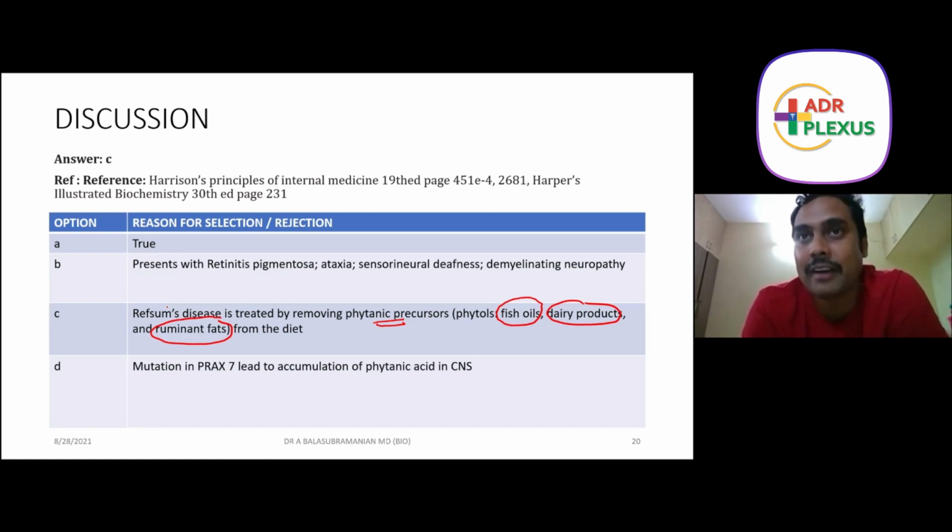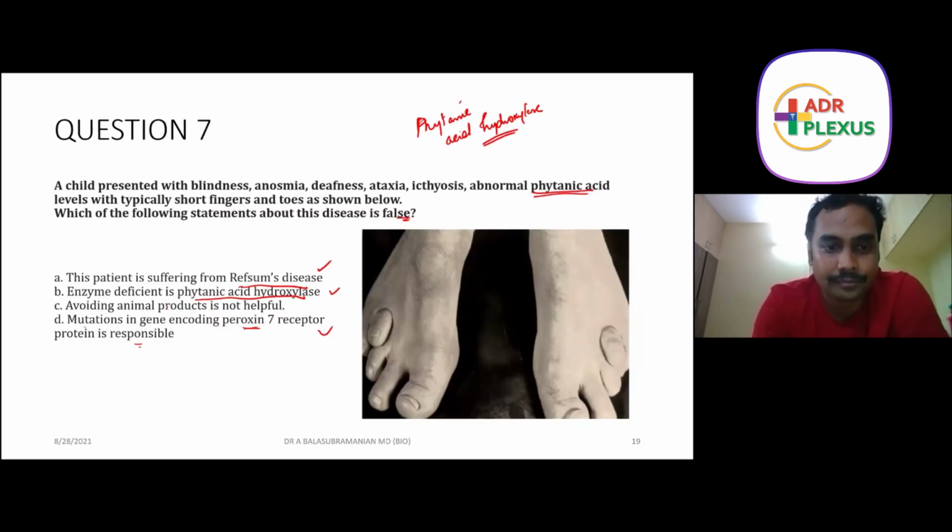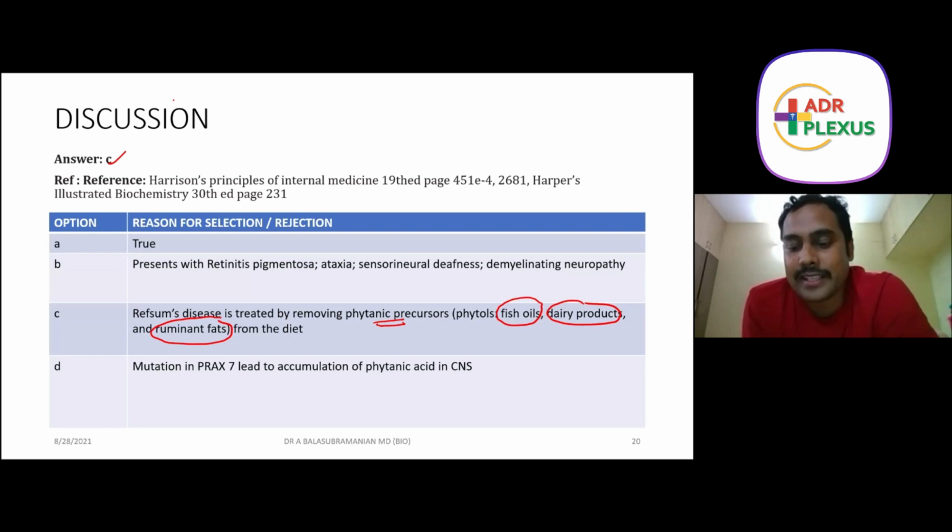So the treatment is to avoid meat products, avoid animal products. But here they have given avoiding animal products is not helpful. No, the treatment itself is to avoid animal products. So this option is wrong, and that is why the answer is C. This is a very straightforward question, but you should know that phytanic acid hydroxylase deficiency is caused by peroxin 7, and that phytanic acid precursors are basically animal products.